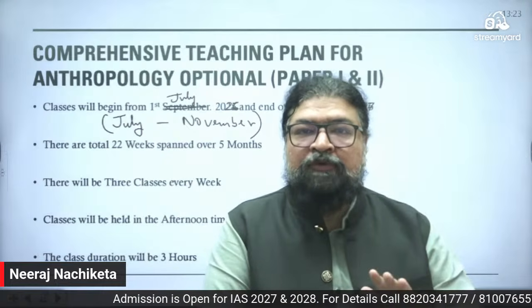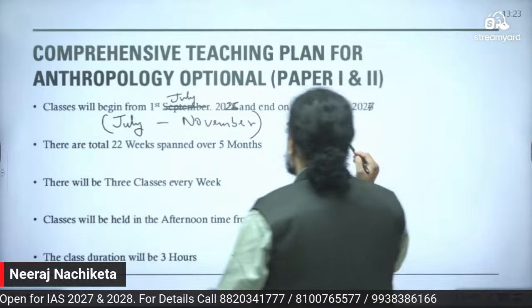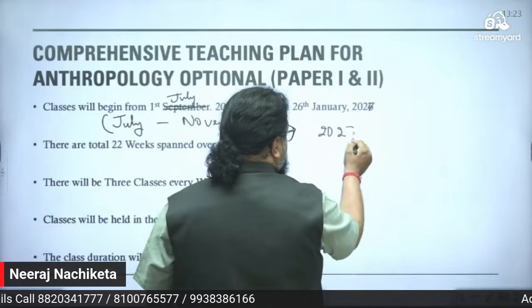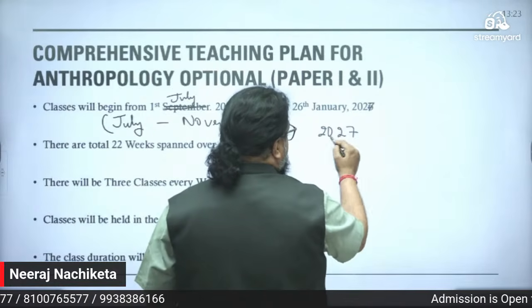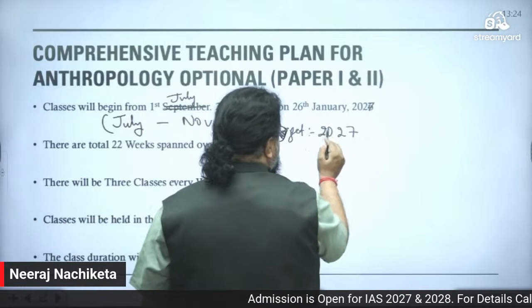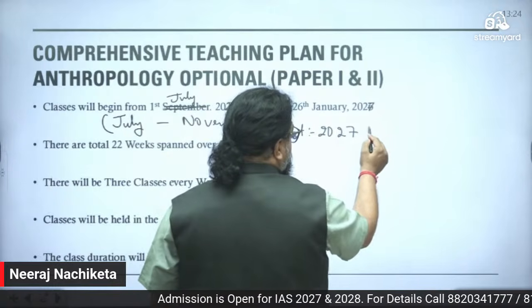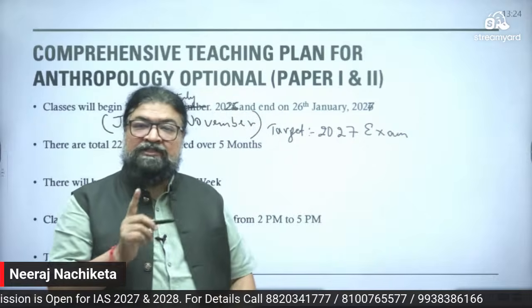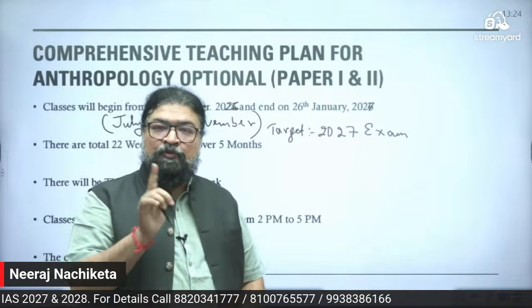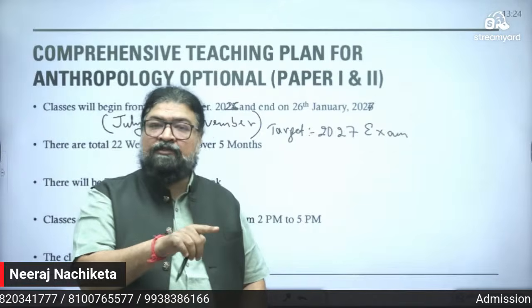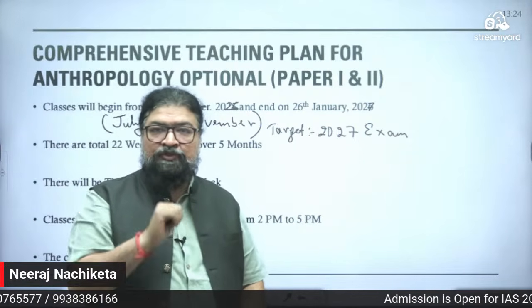So those of you who are going to appear in the 2027 exam, if you have a 2027 target, and I'm not talking about only the UPSC exam, but together with UPSC, state level exams, like if you're from Orissa, the OPSC exam.